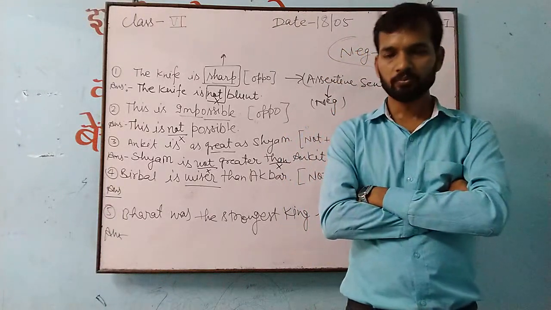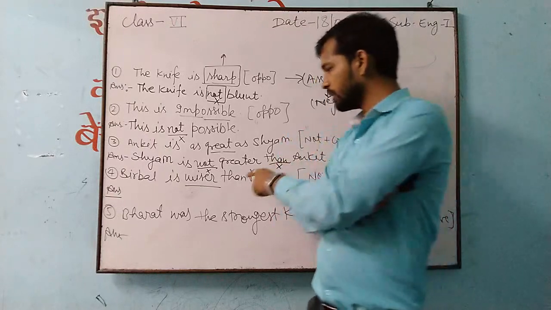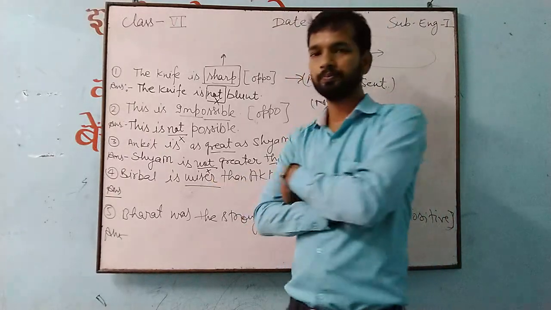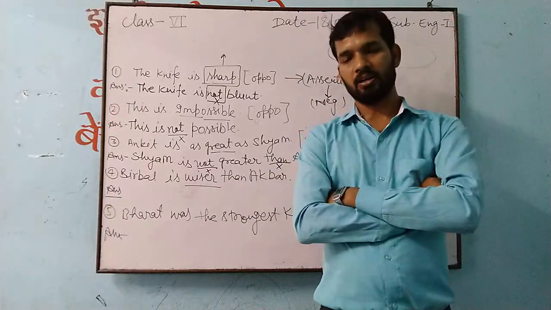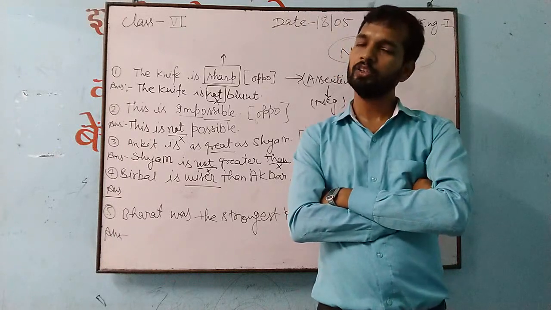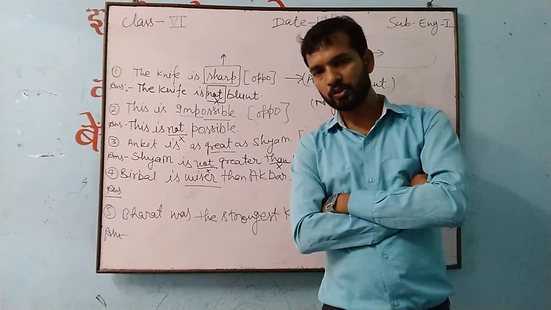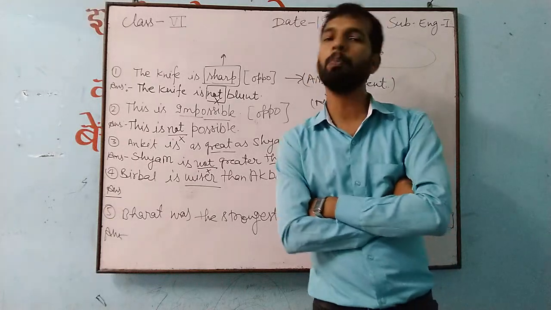Positive, comparative or superlative. See, as you are watching than or er, if you are getting er or est, if you are getting er, so this is comparative degree. If you are getting est form, so that will be superlative degree of any adjective.